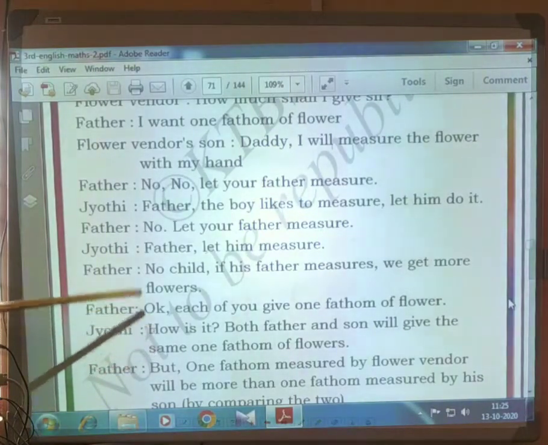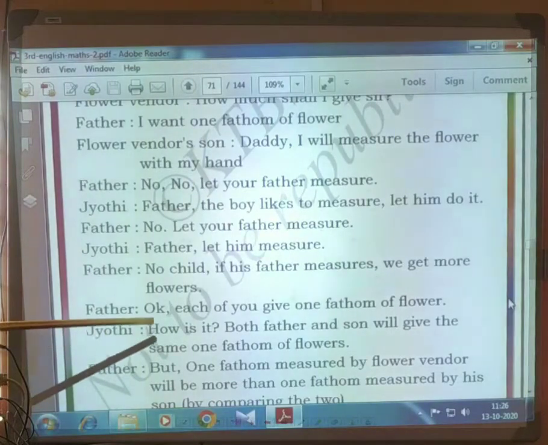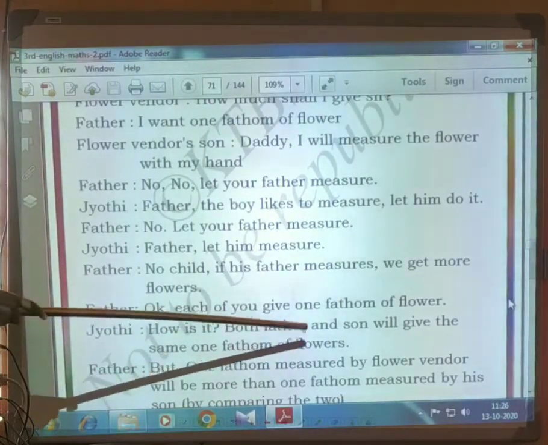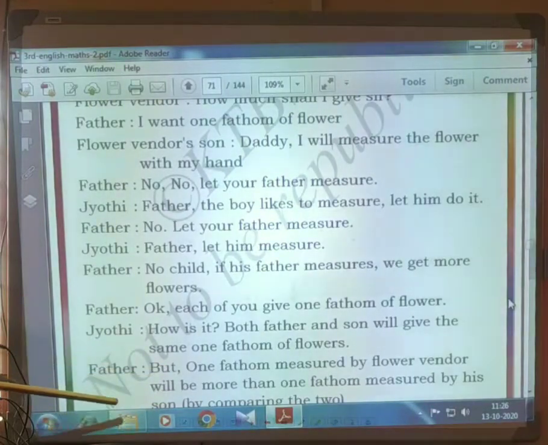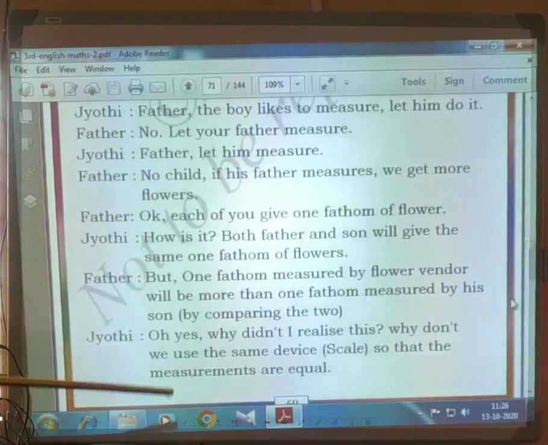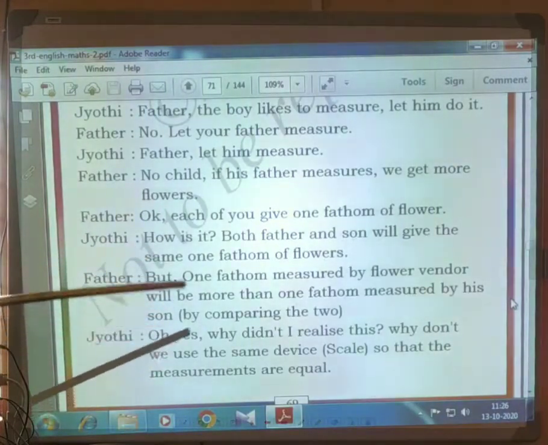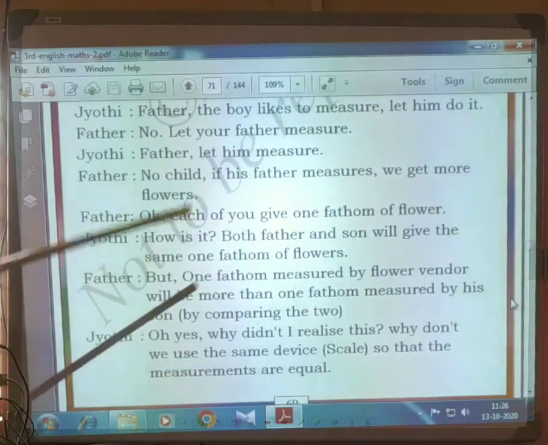Father told, "Okay, each of you give 1 fathom of flower." Jyoti told, "How is it? Both father and son will give the same 1 fathom of flowers." Father told, "But 1 fathom measured by the flower vendor will be more than 1 fathom of flower measured by his son."